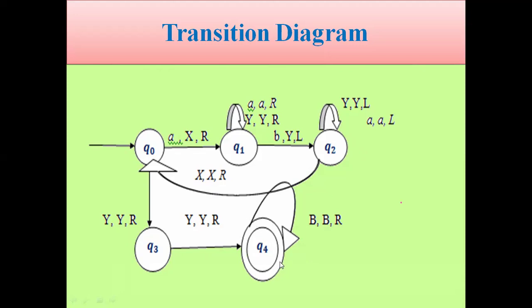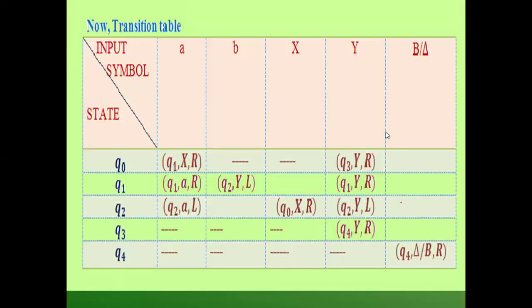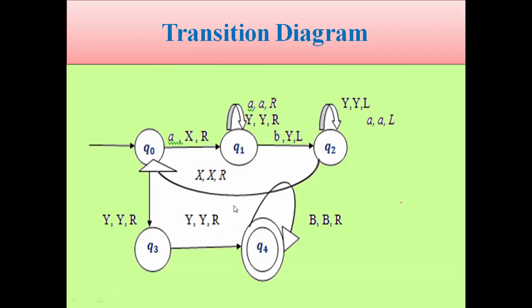So this is a double ring, double nodes, that node is the final state. The final state is what? Blank will be the rightmost cell, the rightmost symbol. That's all about this problem. This is the transition table, and this is the diagram for the above problem.